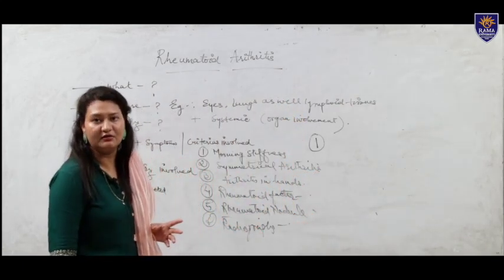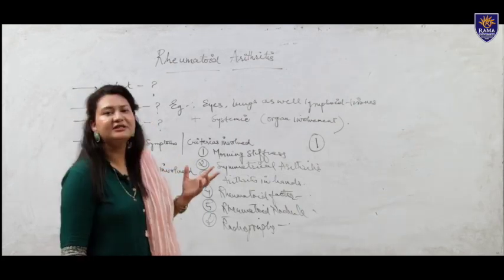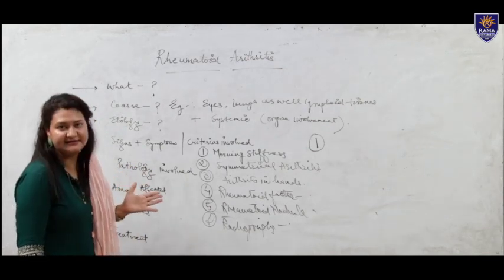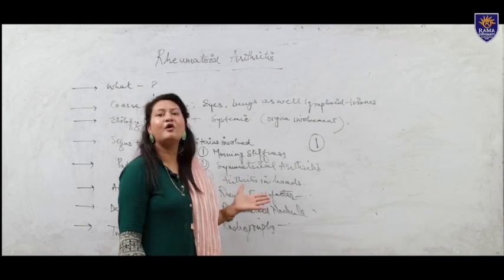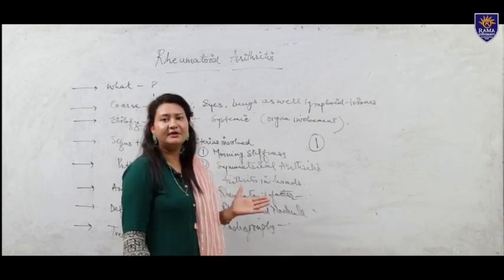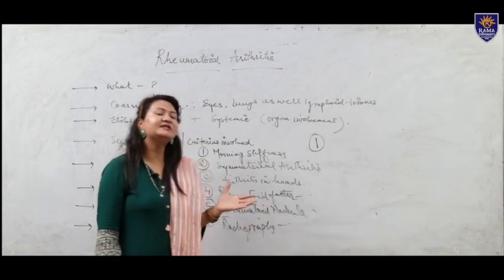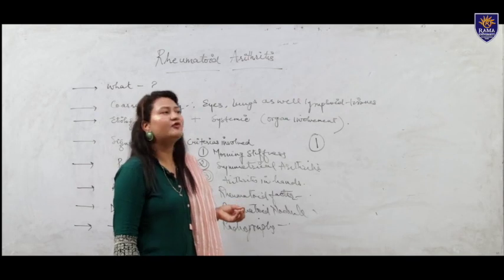Next, you can always check whether there is synovial thickening or not. Synovial thickening is the predisposing factor that will be seen in rheumatoid arthritis itself. Rheumatoid nodules will be formed on the extensor compartment of the elbow joint, and there is always a generalized weakness in the body. There is disturbance in systemic involvement.